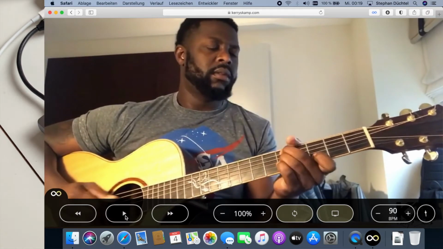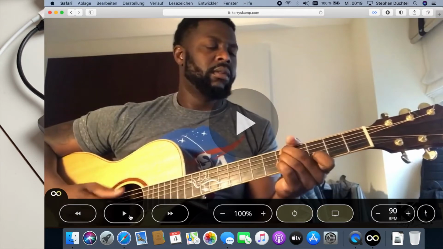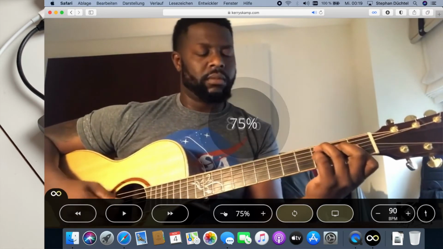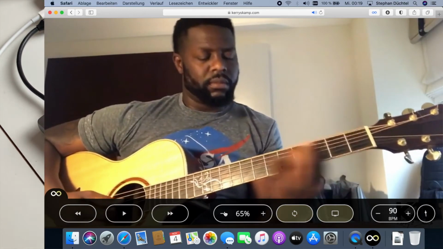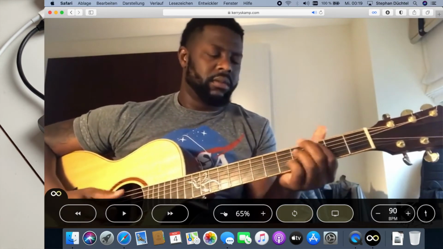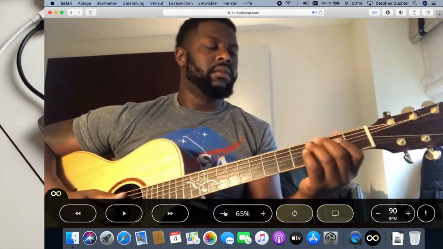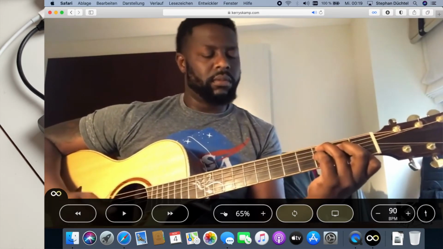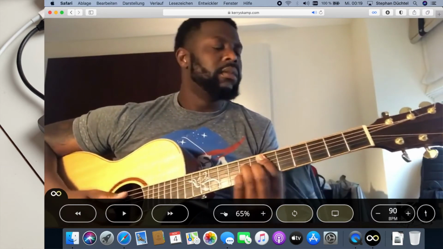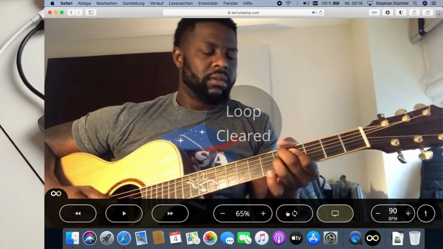The video is lagging a little bit because I'm screen recording at the same time. Normally it does not lag. Now I clear the loop.